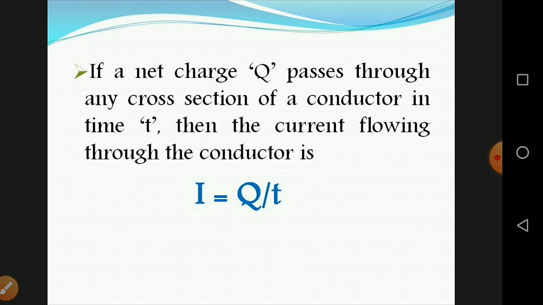If a net charge Q passes through any cross-section of a conductor in time T, then the current flowing through the conductor is I equals Q by T. That means I is the current, Q is the net charge, and T is the time.